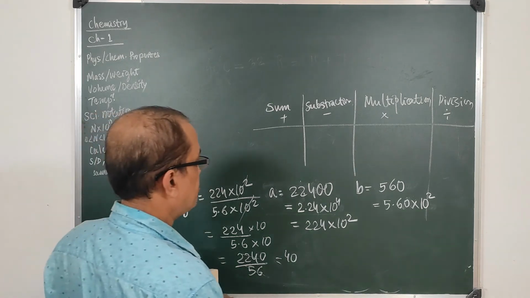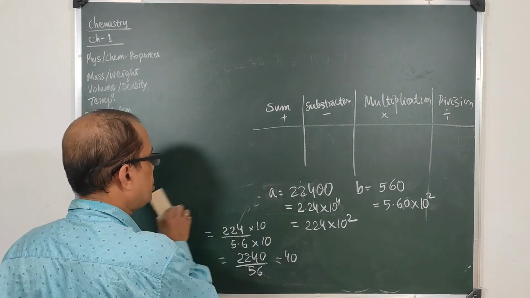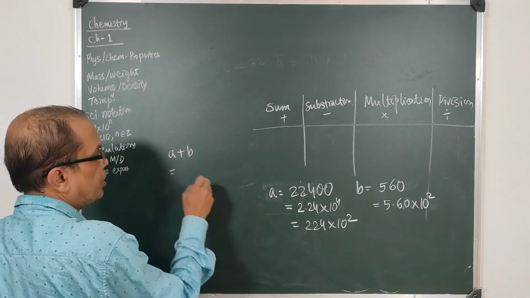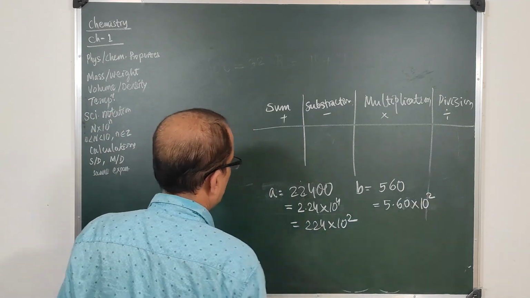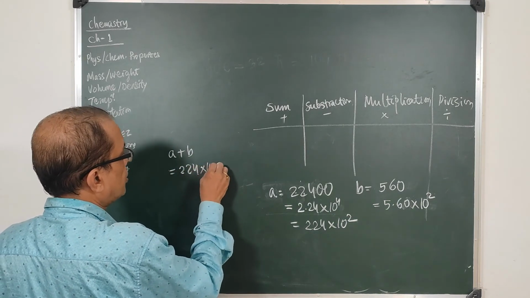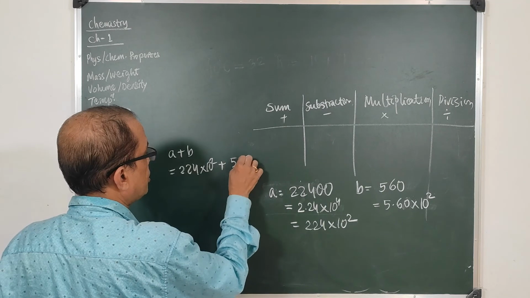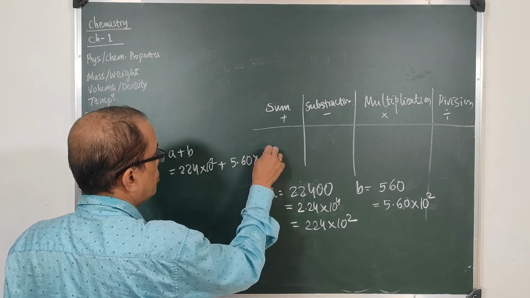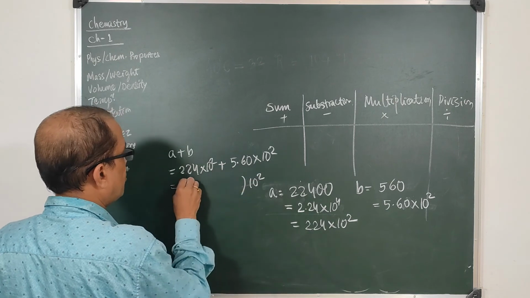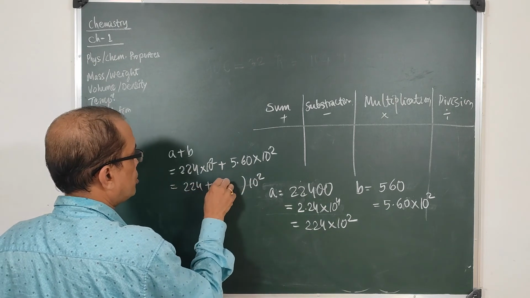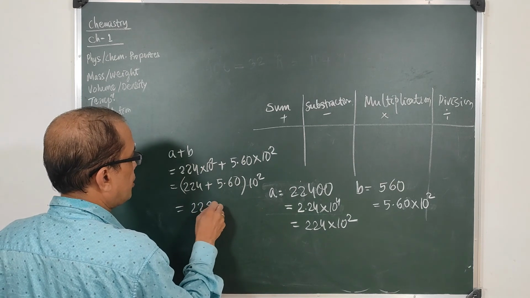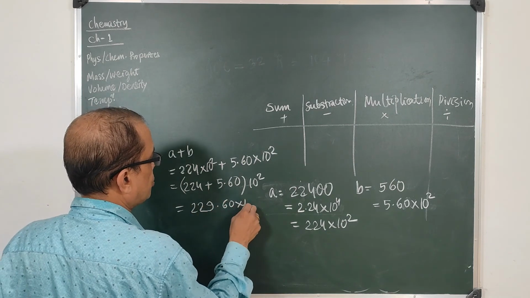When we add them, it is also easy. When you are adding A plus B, if the exponent part is equal, then we can write 224 into 10 square plus 5.60 into 10 square, then the 10 square part is common and we have 224 plus 5.60, which is easy to add, 229.60 into 10 square.